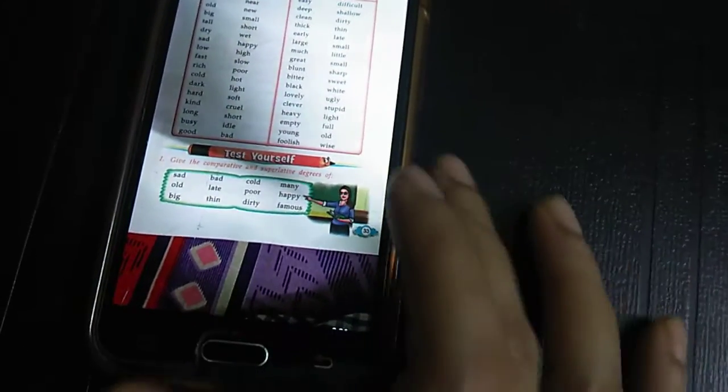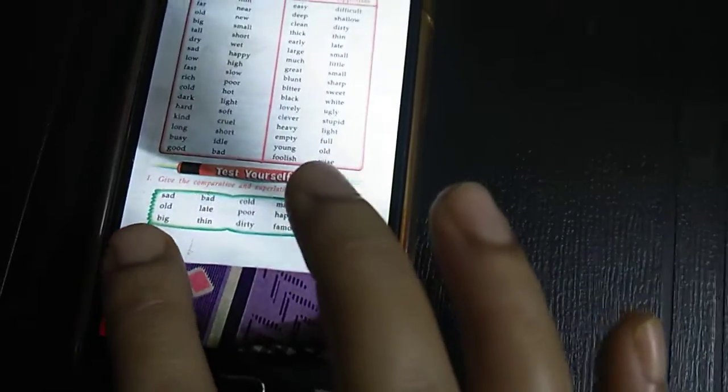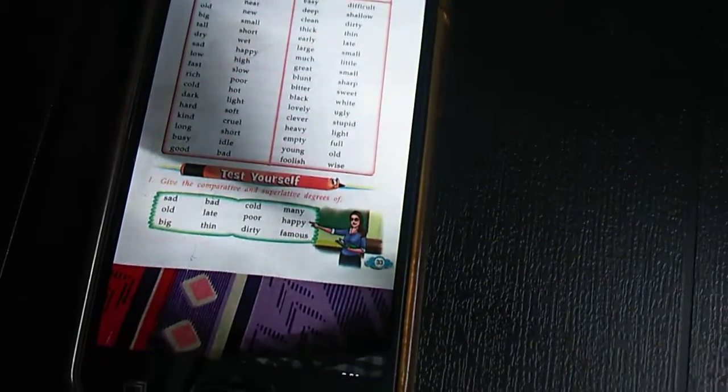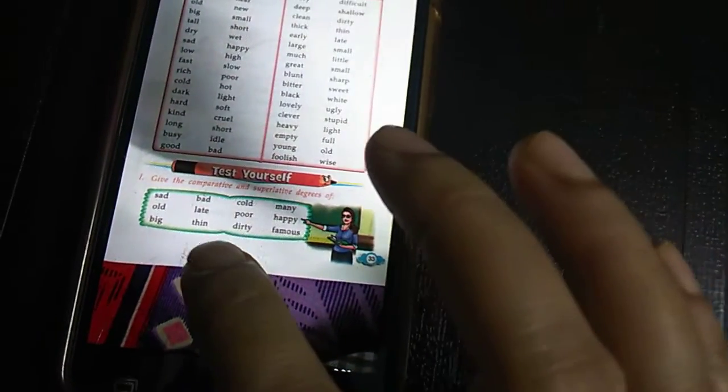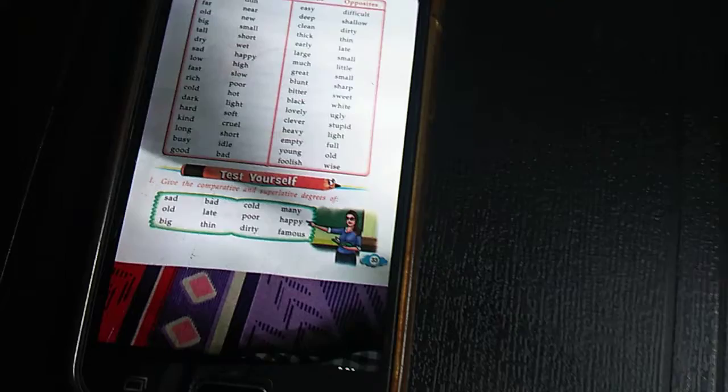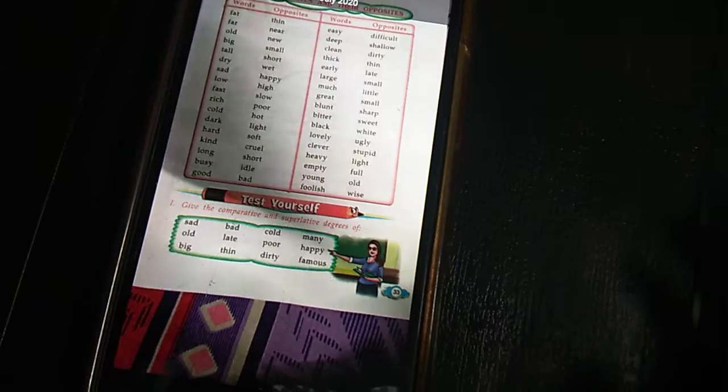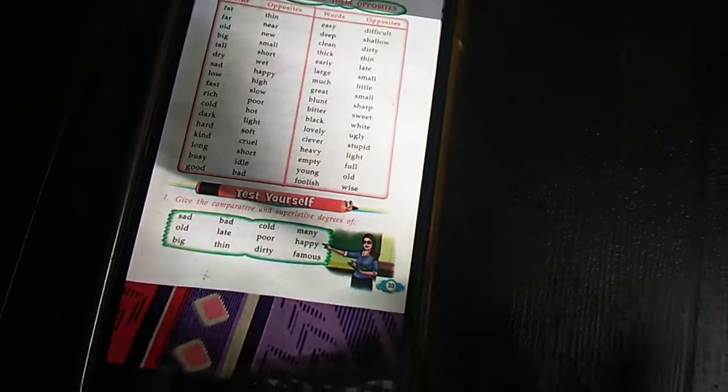This one you will do as homework in your copy. Number 1: sad, sadder, saddest. For both you have to do comparative and superlative. Bad will become what I told you. Then cold, colder, coldest. Like this you will do. This one you will do in your copy.